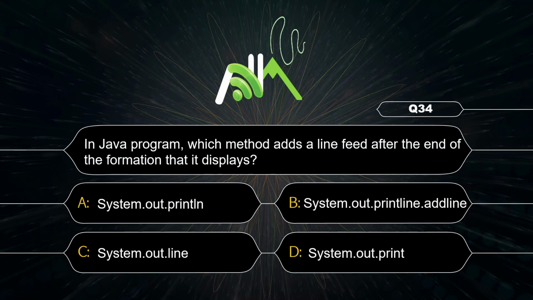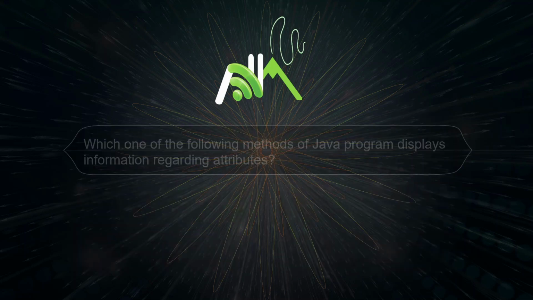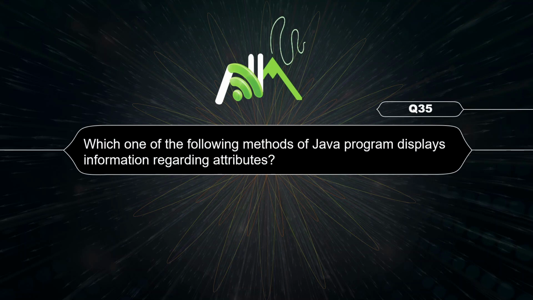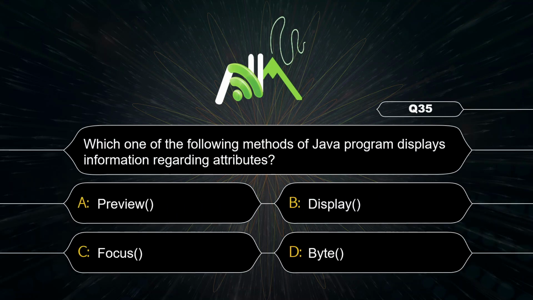Which method add in line feed after the end of the information that is displayed? For new line, system.out.println, option A. It is user-defined function to display the value of attribute. Mostly we are writing in display method only.